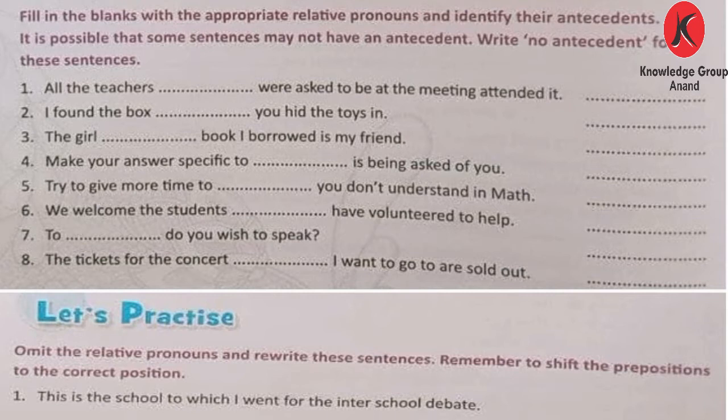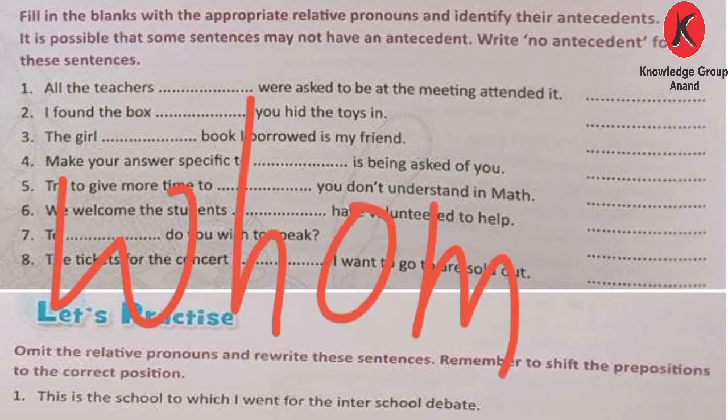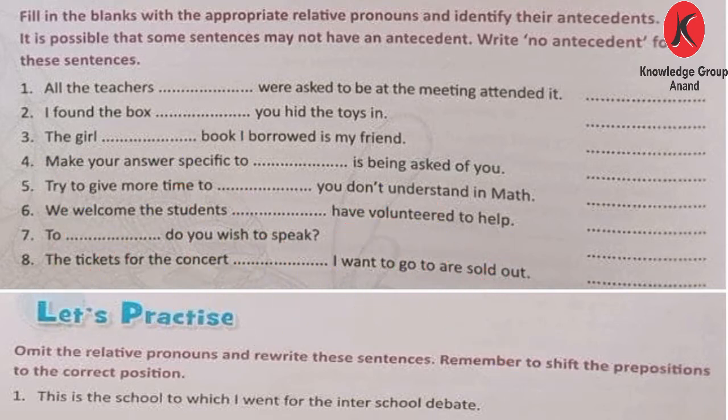Next, to dash do you wish to speak? Whom? To whom do you wish to speak? And there is no antecedent, so you have to write no antecedent here.